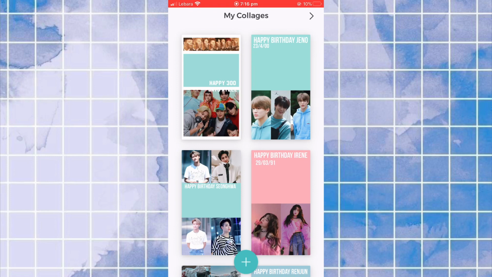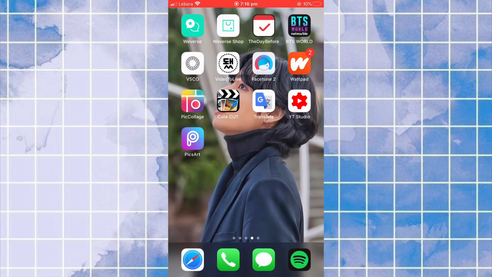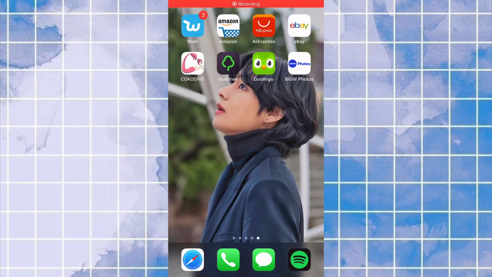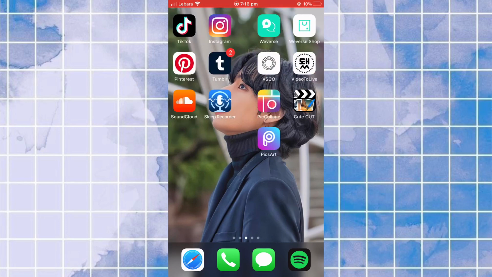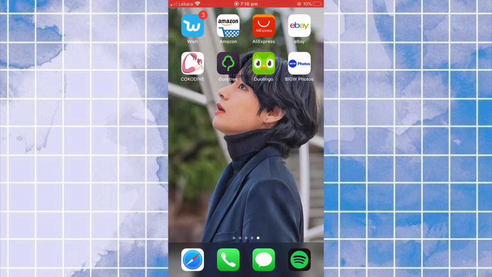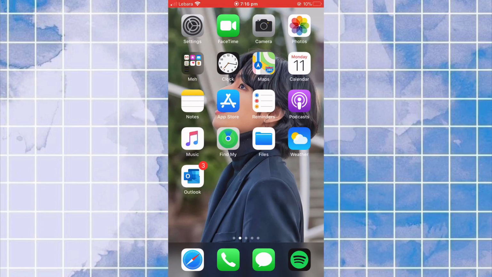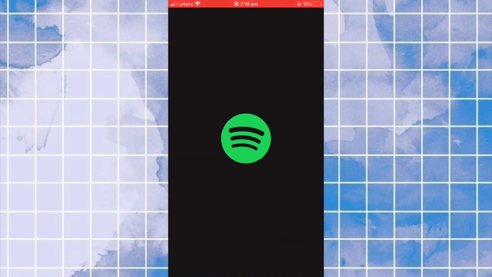All the other ones look so cute. But then we have CapCut, and then Translate, Google Translate, YouTube Studio, and then Pixar. And then we have Wish, Amazon, AliExpress, eBay, Crocodile, Gumtree, Duolingo, and Big W Photos. And then at the bottom here, oh, by the way, my background's Tay, as you can tell. The bottom 4 I have is Safari, phone, messages, and Spotify.